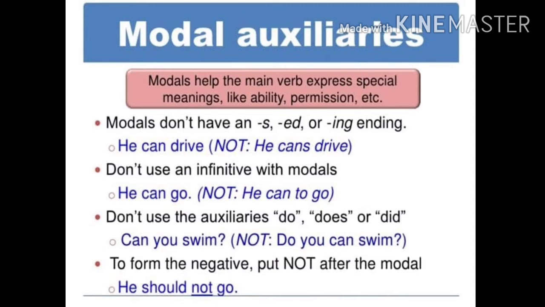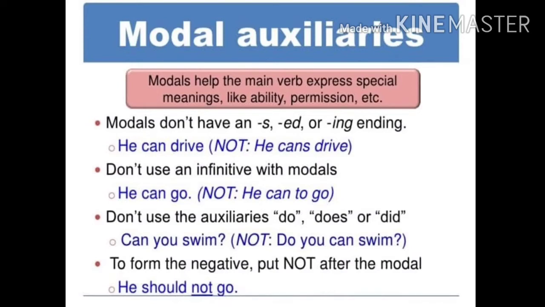Don't use an infinitive with modals. Children, I hope you remember what you have learnt in 6th standard. Infinitives means to with verbs in base form. That's how you form infinitives. So, you should not use infinitives next to the modal auxiliaries used in the sentence. He can go. It's correct. It's wrong to add to in between. He can to go. It's wrong.